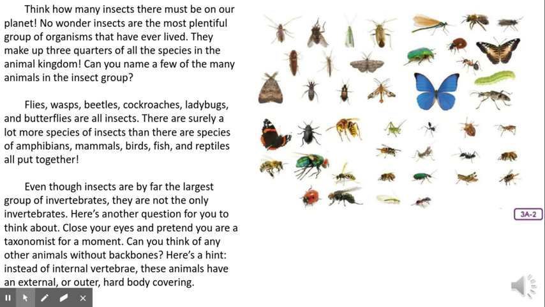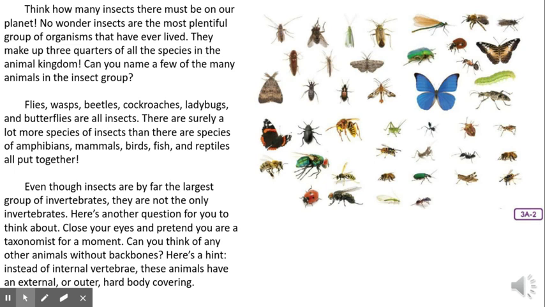Can you name a few of the many animals in the insect group? Flies, wasps, beetles, cockroaches, ladybugs, and butterflies are all insects. There are surely a lot more species of insects than there are species of amphibians, mammals, birds, fish, and reptiles all put together. Even though insects are by far the largest group of invertebrates, they are not the only invertebrates.